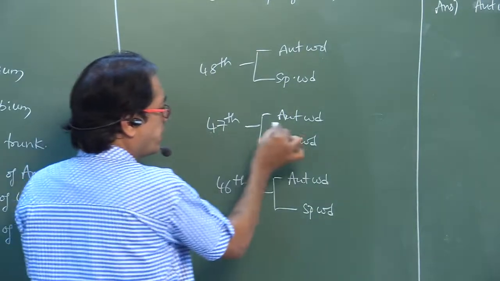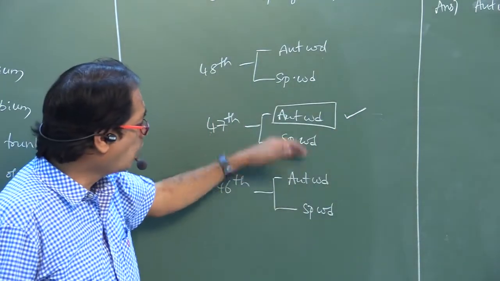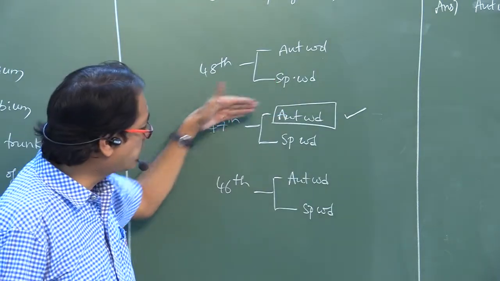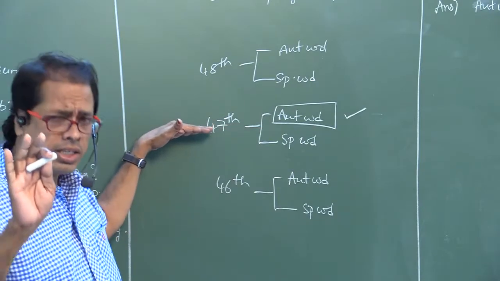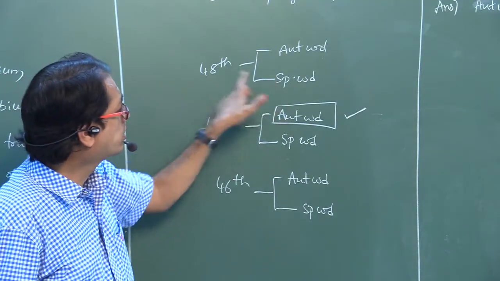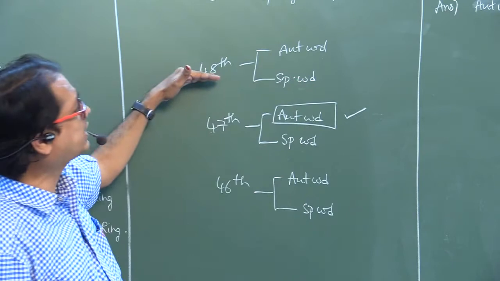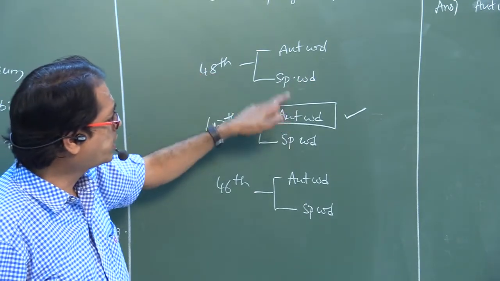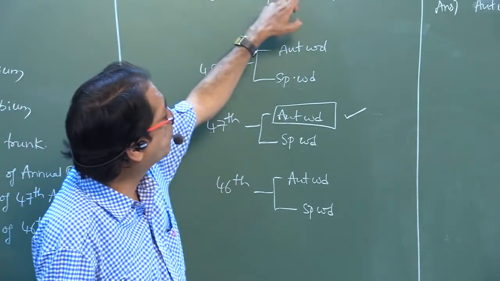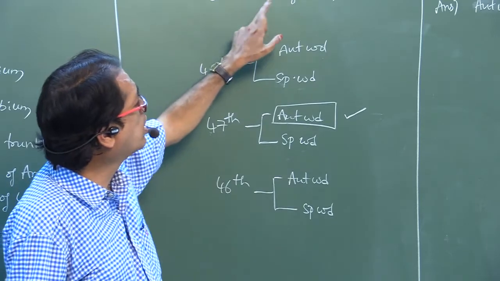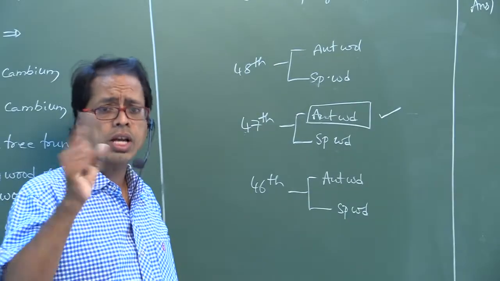47th autumn wood. The 47th autumn wood is present outer to the spring wood of the same 47th annual ring, or this autumn wood is present inner to the spring wood of the 48th annual ring. So inner to spring wood of 48th annual ring or outer to spring wood of 47th annual ring. So two options will come, and both are correct.